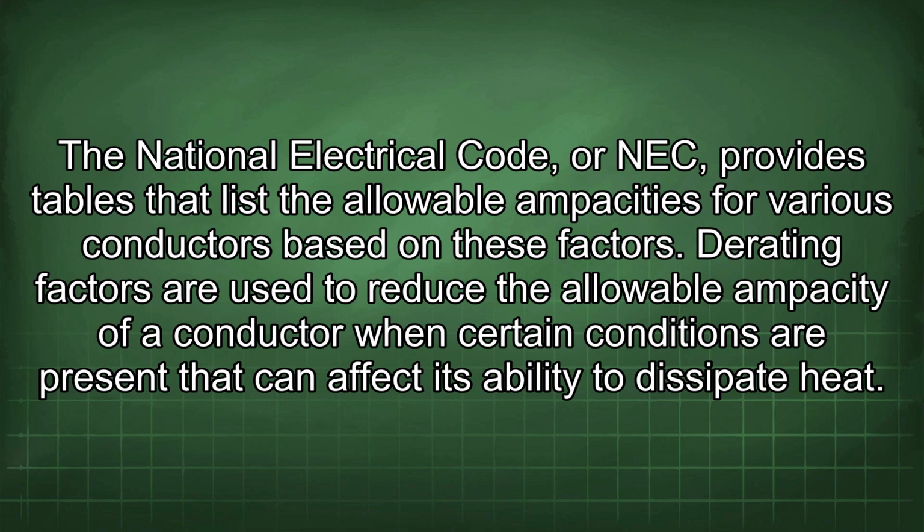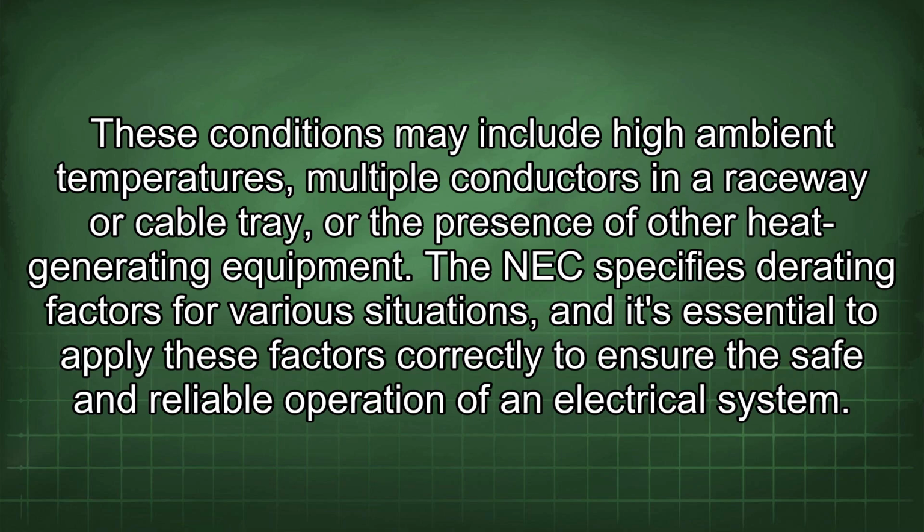The National Electrical Code, or NEC, provides tables that list the allowable ampacities for various conductors based on these factors. Derating factors are used to reduce the allowable ampacity of a conductor when certain conditions are present that can affect its ability to dissipate heat. These conditions may include high ambient temperatures, multiple conductors in a raceway or cable tray, or the presence of other heat-generating equipment. The NEC specifies derating factors for various situations, and it's essential to apply these factors correctly to ensure the safe and reliable operation of an electrical system.